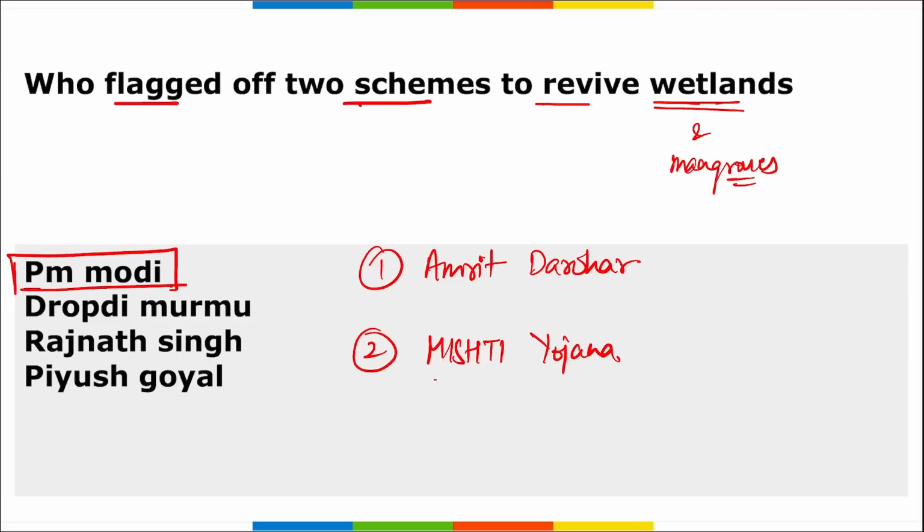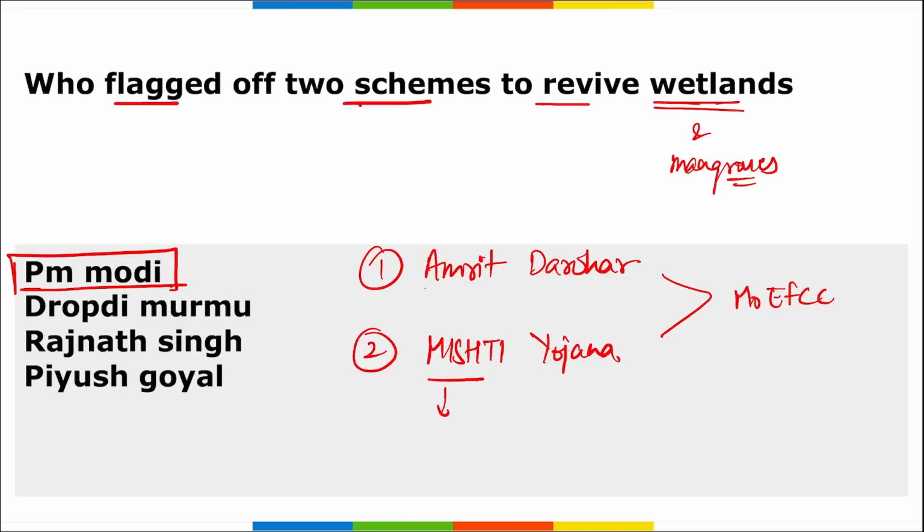Correct? Then what does Mishti stand for? First of all, the full form of this Mishti is Mangrove Initiative for Shoreline Habitats and Tangible Incomes. I repeat, Mangrove Initiative for Shoreline Habitats and Tangible Incomes. These are the two schemes that were flagged off by Prime Minister Narendra Modi, and these two schemes come under which ministry, as it is related to environment. So the ministry will be Ministry of Environment, Forest and Climate Change. Correct?